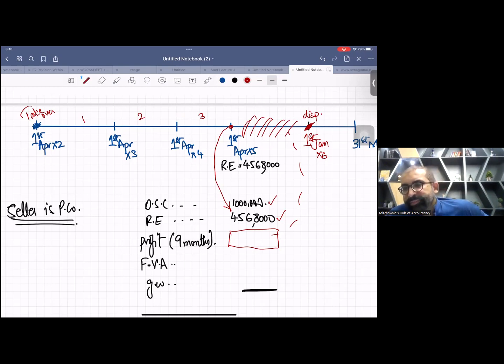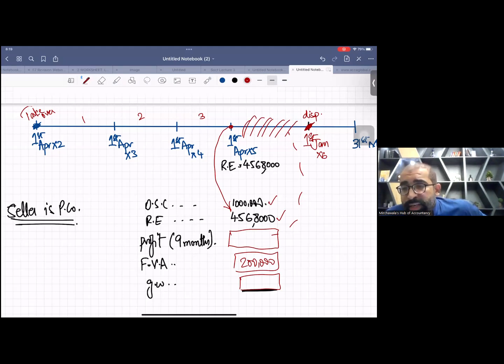But now one more thing, this retained earning we have picked from individual SOFP of S company. So in the individual SOFP, fair value adjustment and goodwill has never been adjusted. So you will add the fair value adjustment as well, 200K, and the goodwill after impairment, because yes, in last 3 years, 9 months, there is some impairment as well.